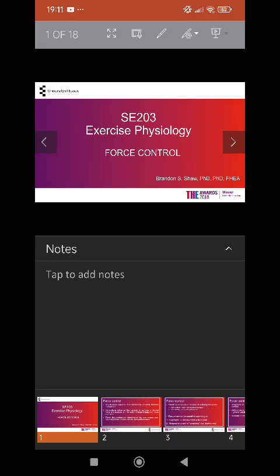Force control and force balance. The ability to regulate and coordinate muscle forces plays a fundamental role in maintaining postural stability and achieving balance. Here are some key points to consider in the relationship between force control and balance. Number 1. Muscle force in postural stability.